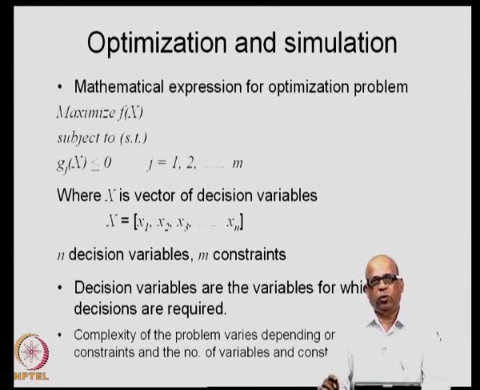As long as you understand the physical statements of the problem, you must be able to convert that into a mathematical statement. We will just go through some broad basics of what is optimization and what is simulation. In optimization, we are looking for optimal values of a particular function.